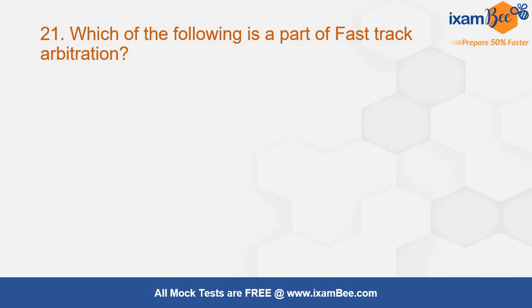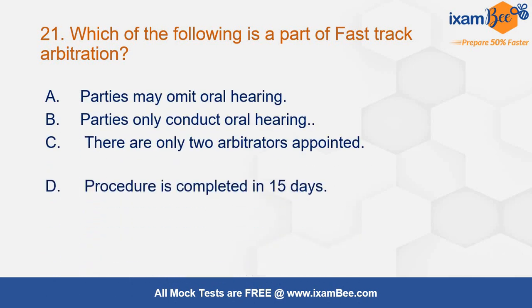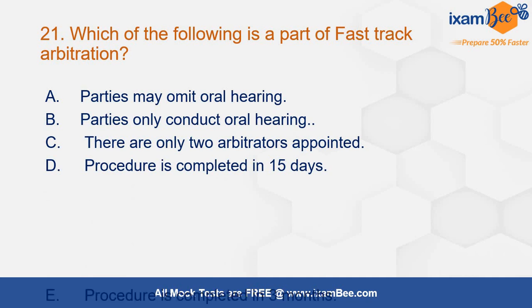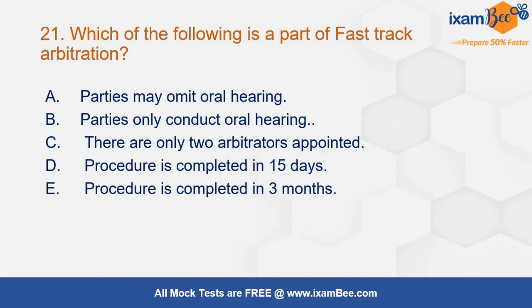Which of the following is a part of fast track arbitration? Fast track arbitration it is a concept which has been added by amendment to the act, and which of the following is a feature of fast track arbitration? Basically, out of all these options they have asked you, parties can omit oral hearing, conduct oral hearing only, 2 arbitrators are appointed, procedure is completed in 15 days, it is completed in 3 months. Now you should know it, only then you can answer it. इस तरीके का question है, ये knowledge based question है. Topic important है तो of course you are expected that you should prepare it.